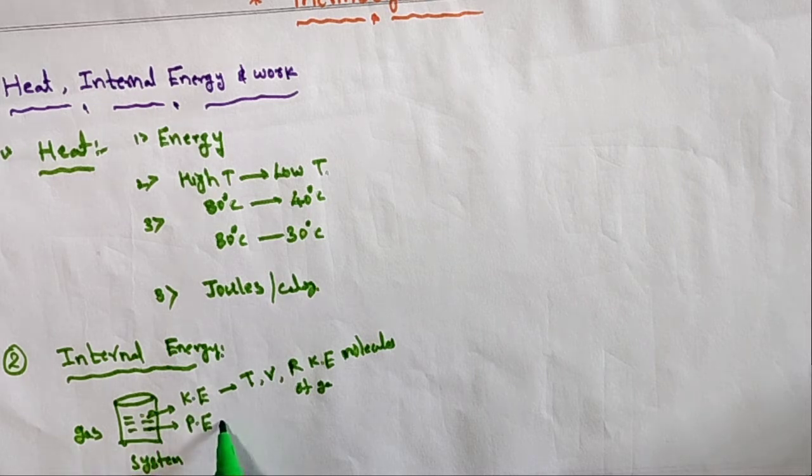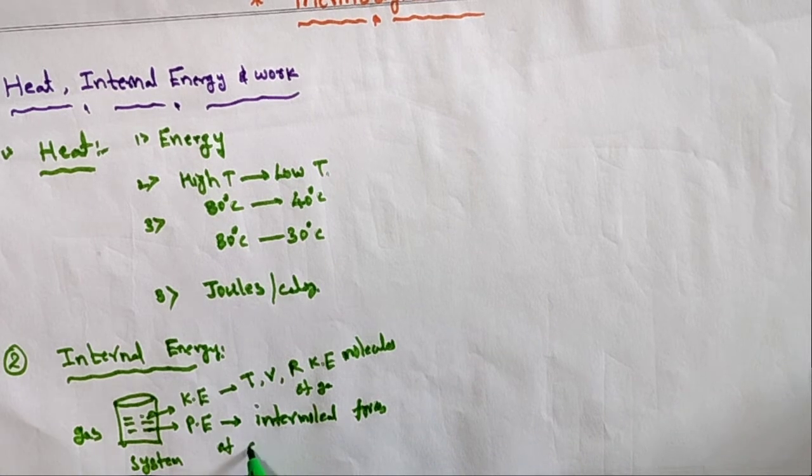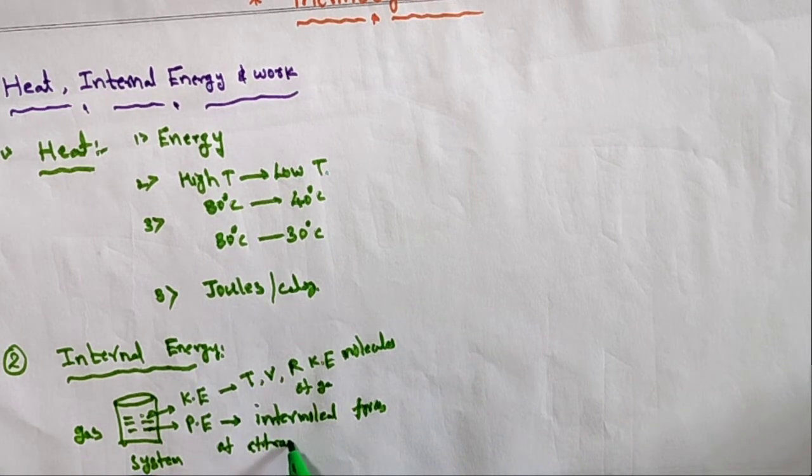And what is the potential energy? The potential energy is due to intermolecular forces of attraction. The attraction among the molecules is called potential energy.